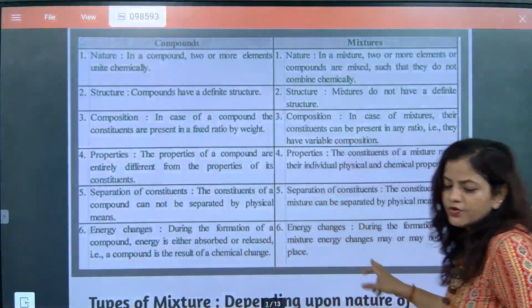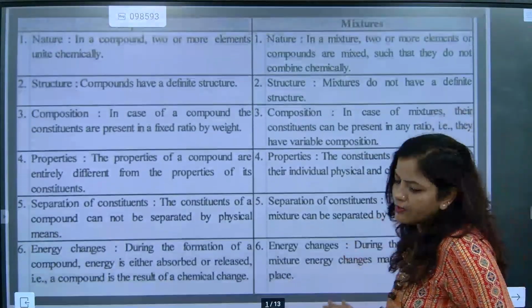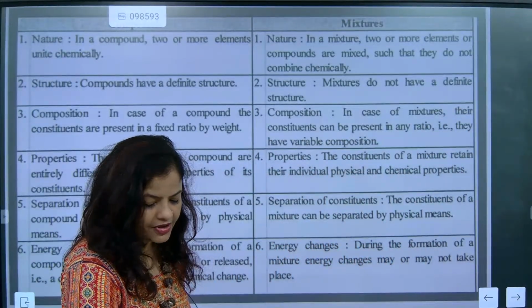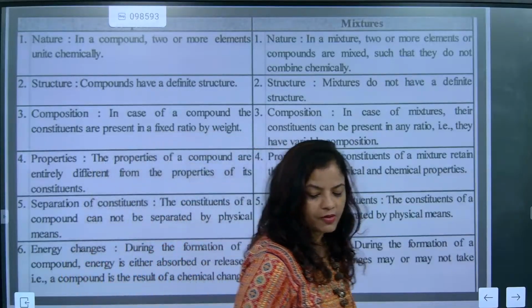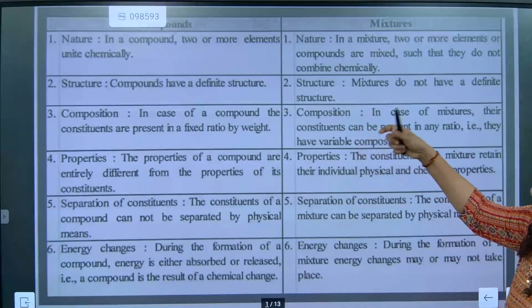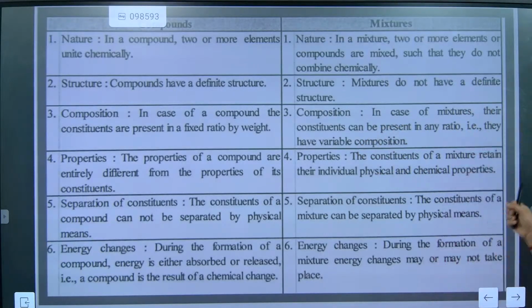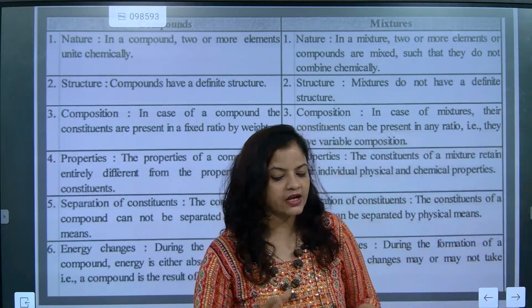So now we are going to differentiate between compound and mixture. Get ready for it, beta. If somebody asks you what is the difference between a compound and a mixture, what answers are you going to give? Come on, Bhavya, say. First thing is, in a compound, two or more elements unite chemically. Correct? So two or more elements are uniting chemically. They are exactly called what, beta?